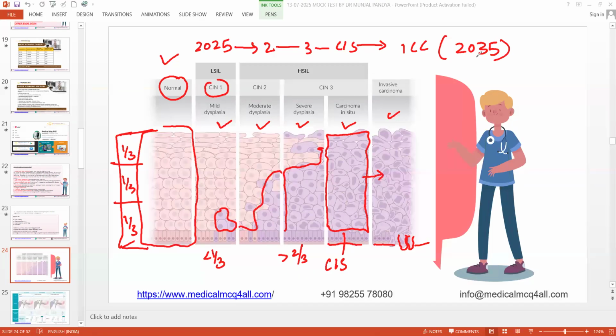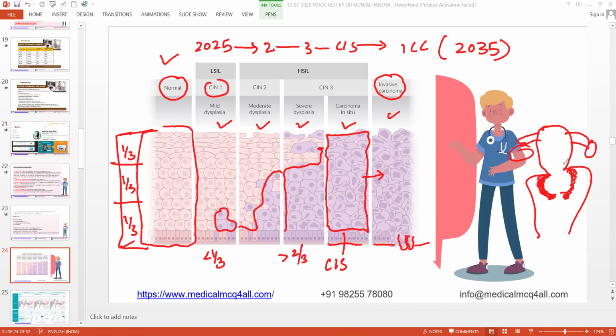Unfortunately, we see very few patients with CIN 1, 2, 3. Being a medical oncologist, most of the patients present with a cervical mass. This is the uterus, this is the cervix, and they present with the cervical mass here. The commonest presentation of these patients is post-menopausal bleeding or post-coital bleeding. This is the number one presenting symptom of cervical cancer. This is the ovary, fallopian tube, and cervix. So what you do is enter the spatula and take a pap smear from here.